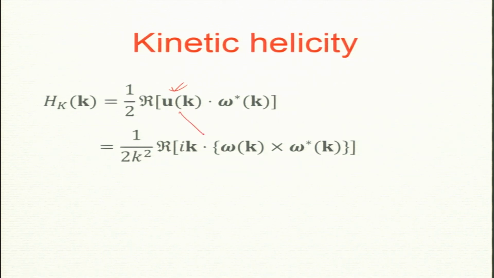So, uk is replaced by k cross omega k divided by k squared, I, dot omega star k. So, what do I do? A cross b dot c is a dot b cross c. So, this b cross c and a dot product. So, we write like this.